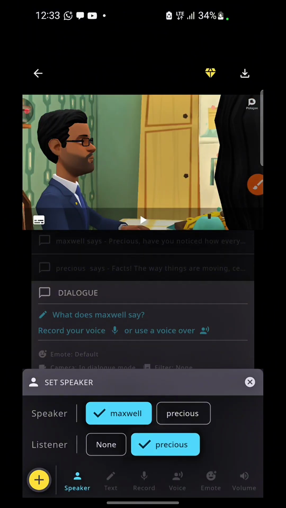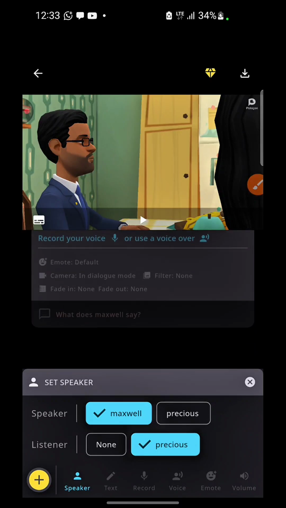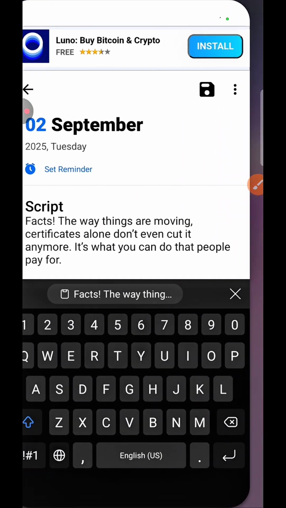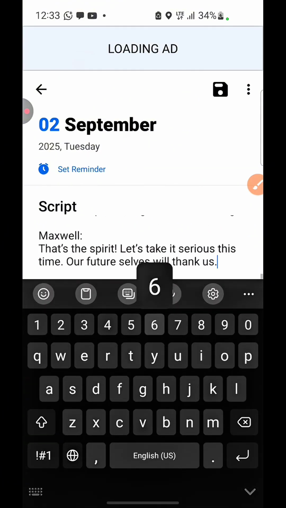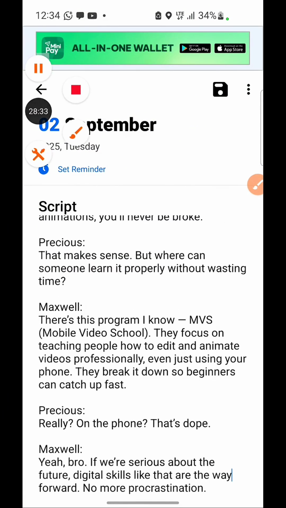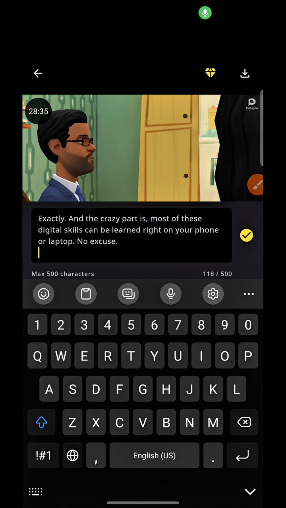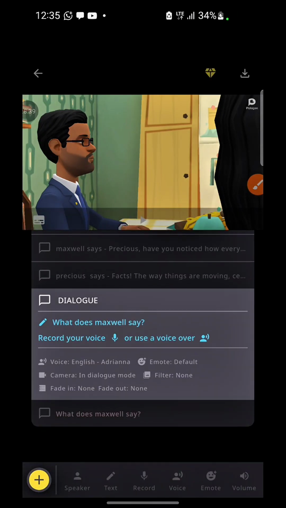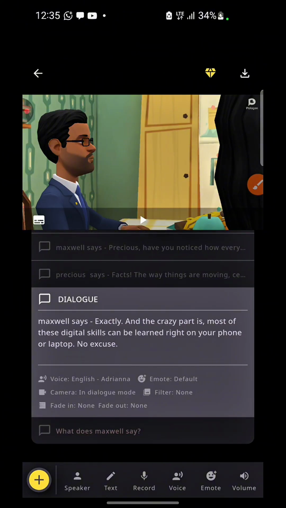So you will go ahead and copy your stuff again for Maxwell, what he said after Precious spoke, right? So let me just do that. So I will go ahead and paste this for Maxwell, and then click on good. So now we have it. Remember, we've already picked a voice for Maxwell. That's why we don't have to be going ahead to be picking a voice.